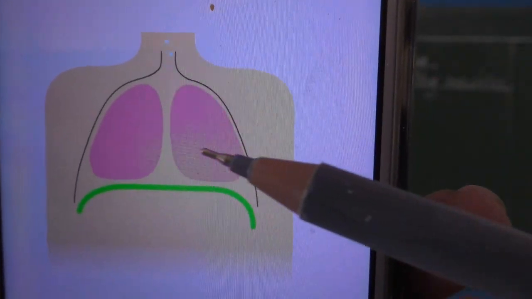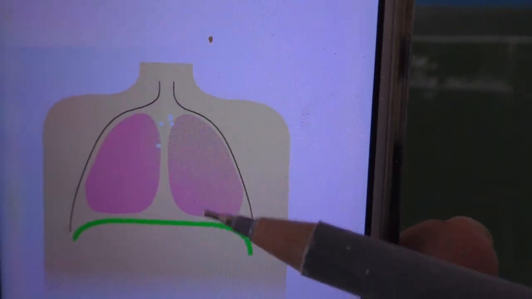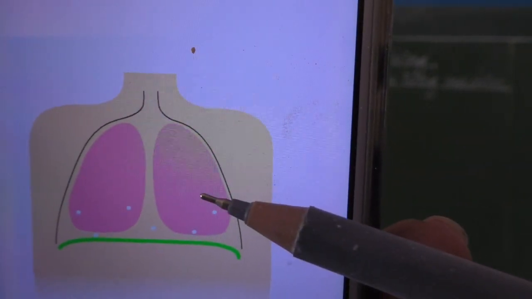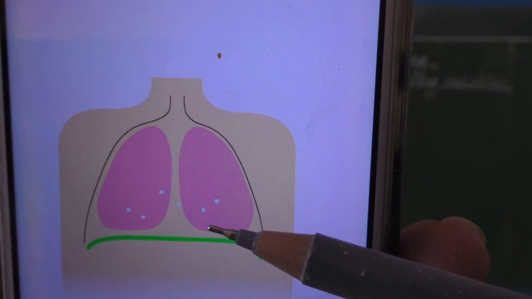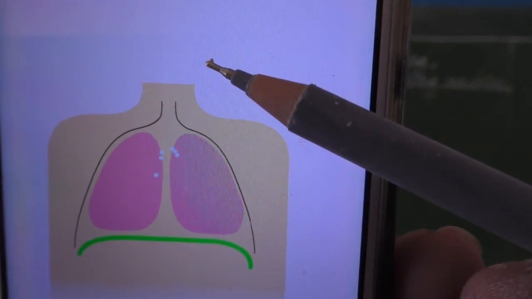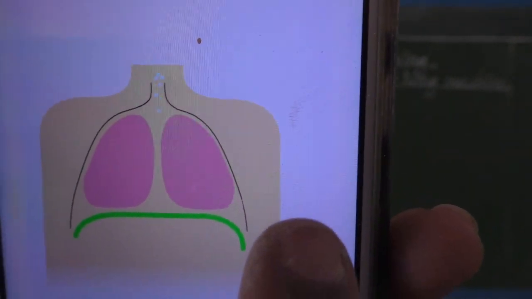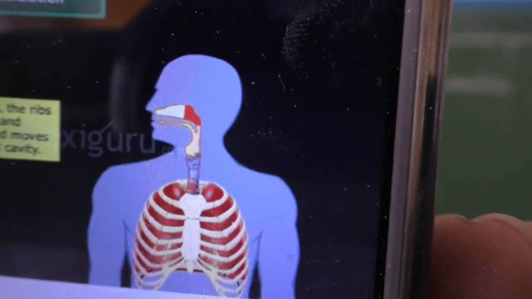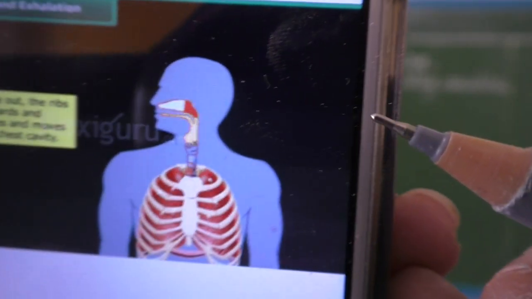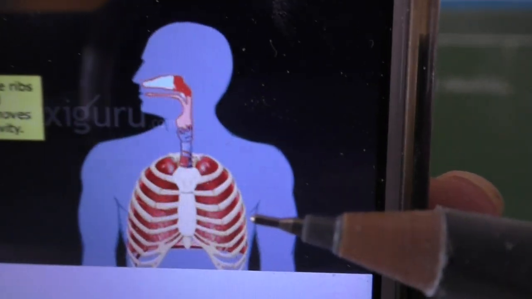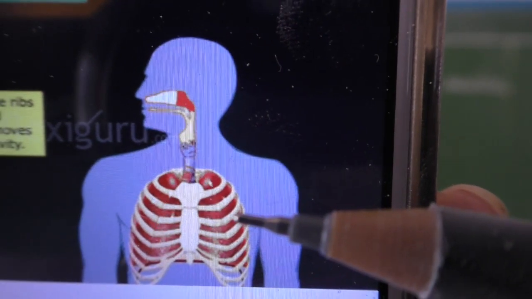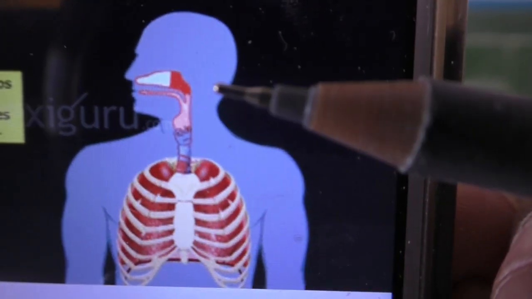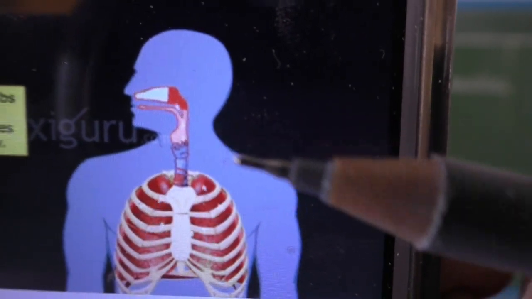See children, inhalation and exhalation. Through inhalation, oxygen is absorbed, and through exhalation carbon dioxide is released out. And see, the lungs are protected inside the rib cage. Look at the arrow mark, it goes out and comes in, no?